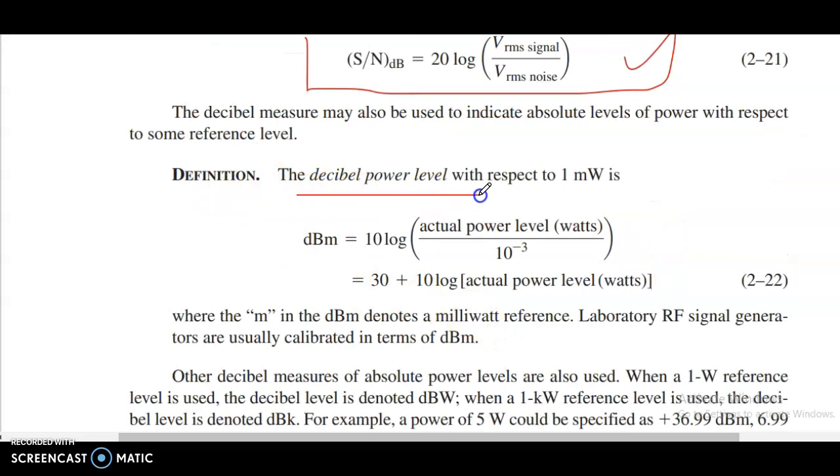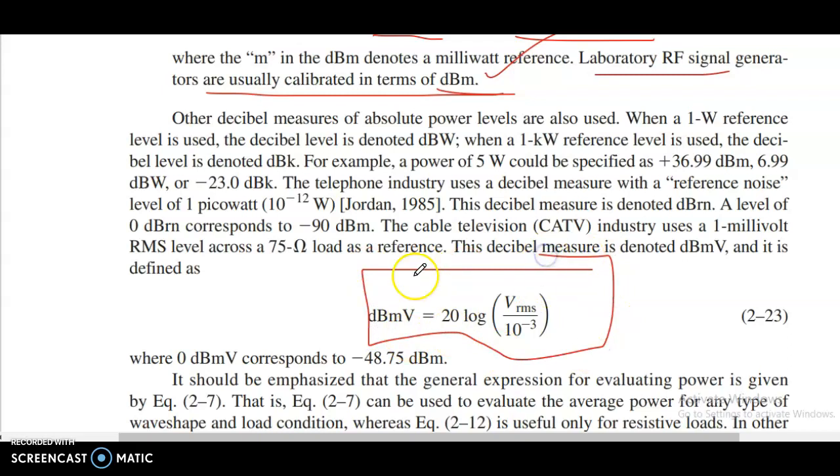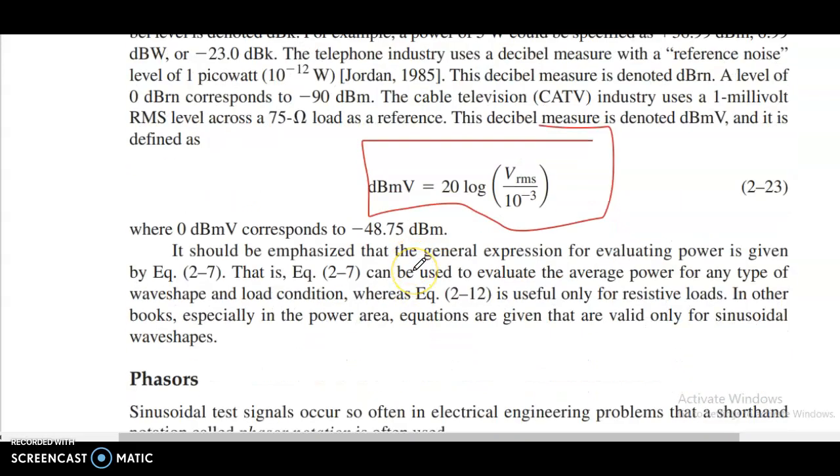Definition: the decibel power level with respect to 1 mW is dBm equal to 10 log of actual power level in watts divided by 10 power minus 3, that is 30 plus 10 log of actual power level in watts. Laboratory RF signal generators are usually calibrated in terms of dBm. dBm equal to 20 log of Vrms divided by 10 power minus 3. Zero dBmV corresponds to minus 48.75 dBm.